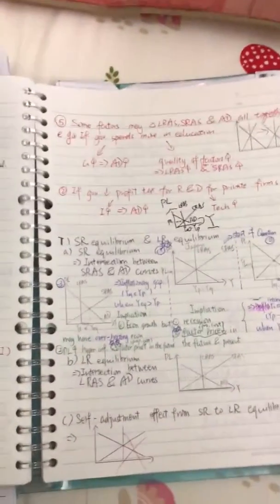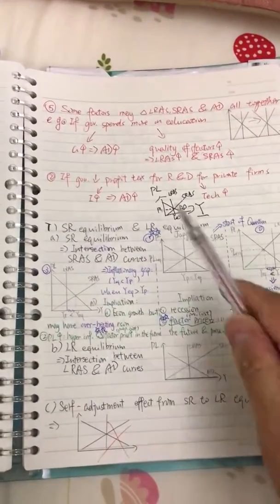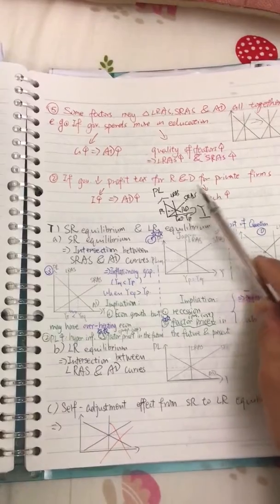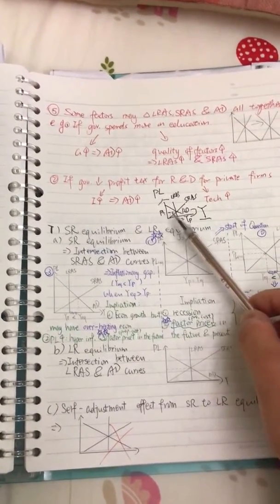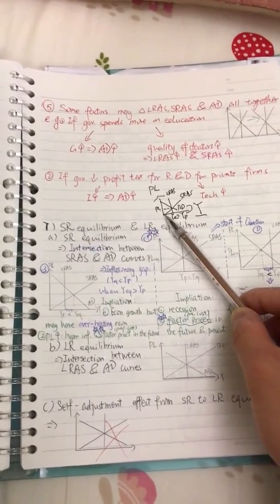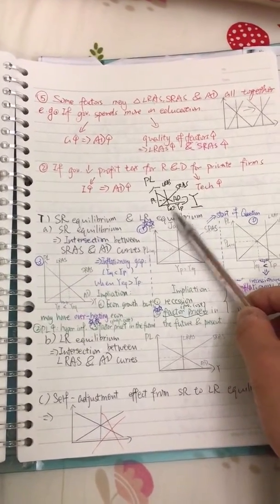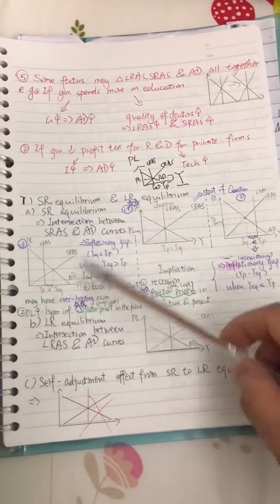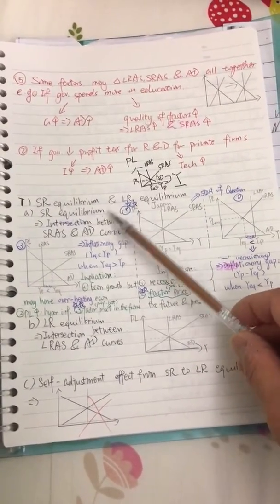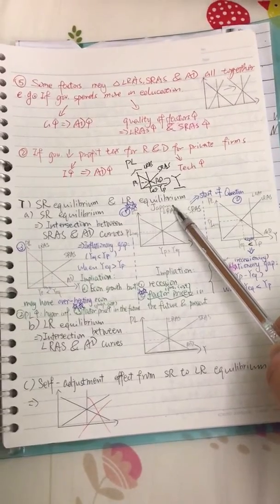Then you will easily analyze when some other factor changes, maybe a change in AD, short run AS, or long run AS. Then you can easily look at what happened to the price level and real GDP next. All right. So then we look at the equilibrium, short run equilibrium or long run equilibrium.